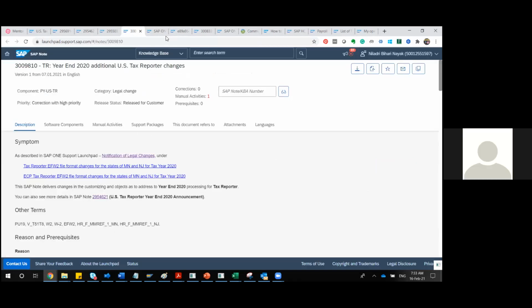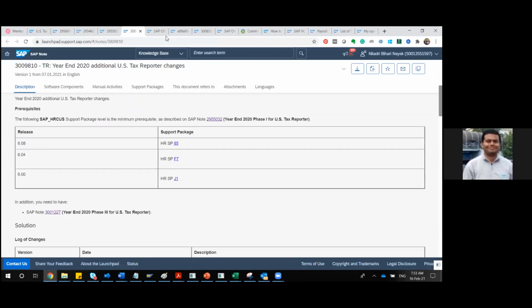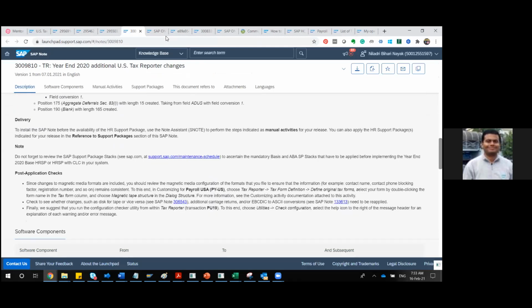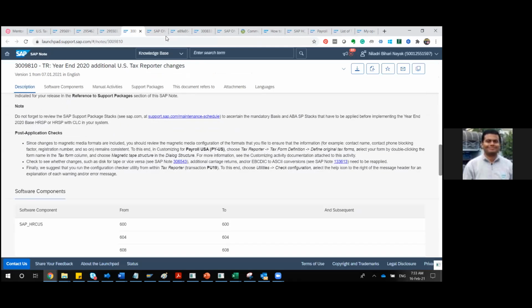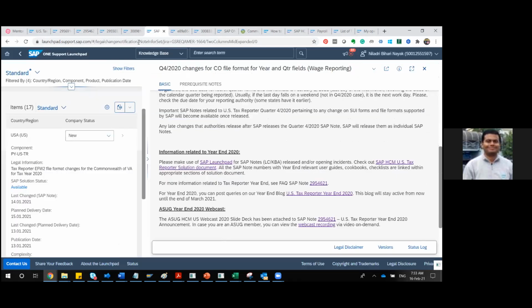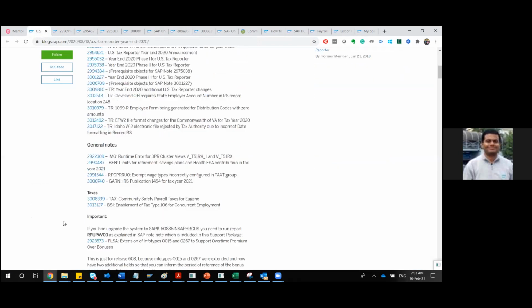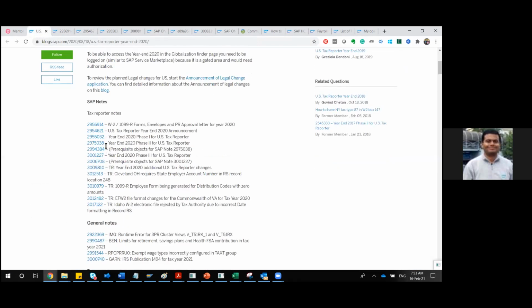But most of the things are very easy. These are taken care of by BSI and those authorities, so if you see, manual activities are really less. For this one also we do not have any manual activities. Let me check if anything. Okay, this is regarding a tax reporter note. So there is also this category of note. If you see the blogs, yes, these are all related to tax reporter notes.